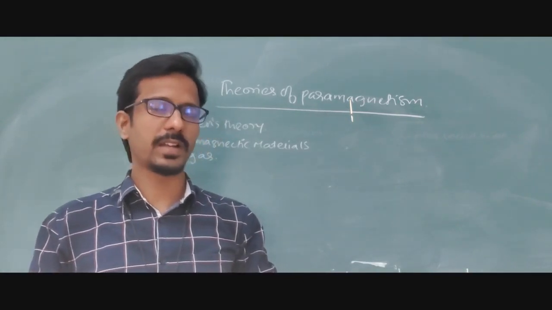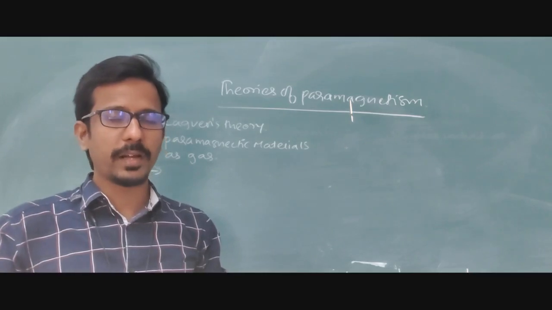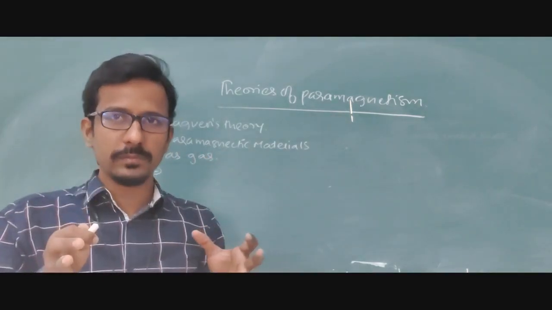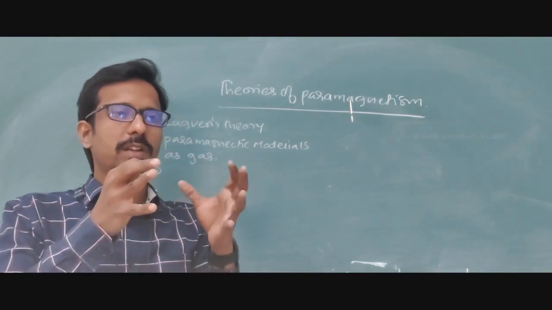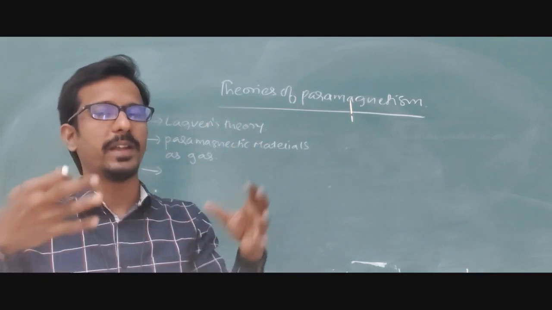That's why the paramagnetic material is considered a gas such that it can interact with all the molecules. Whatever the solid state physics lattice arrangements are, it can easily penetrate.